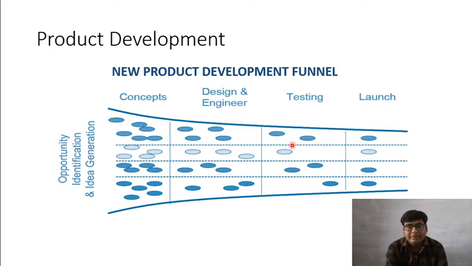Now remember that making prototypes is a costly process, so we try to avoid making prototypes of all the designs. We just select the better of them and make some prototypes and test them on customers or on in-house experts.